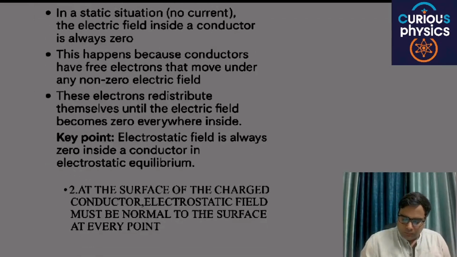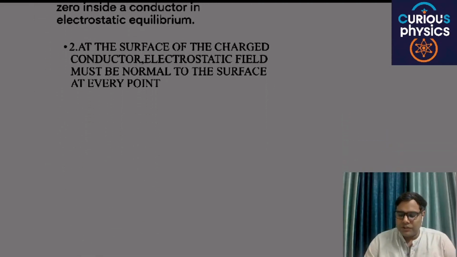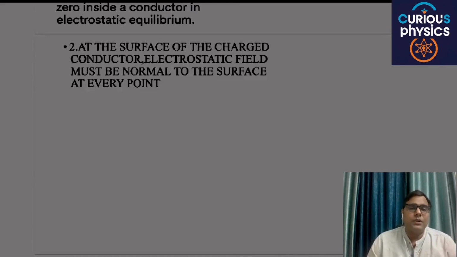The next point is, at the surface of a charged conductor, the electrostatic field must be normal to the surface at every point. This point we have discussed in the case of equipotential surfaces, where we said that the electric field is always perpendicular to the equipotential surface.